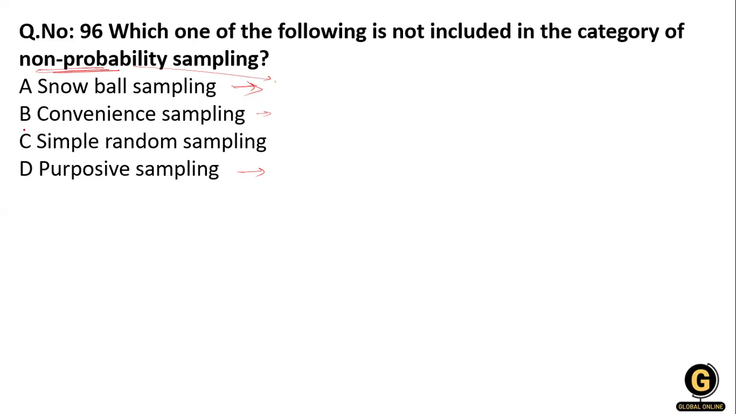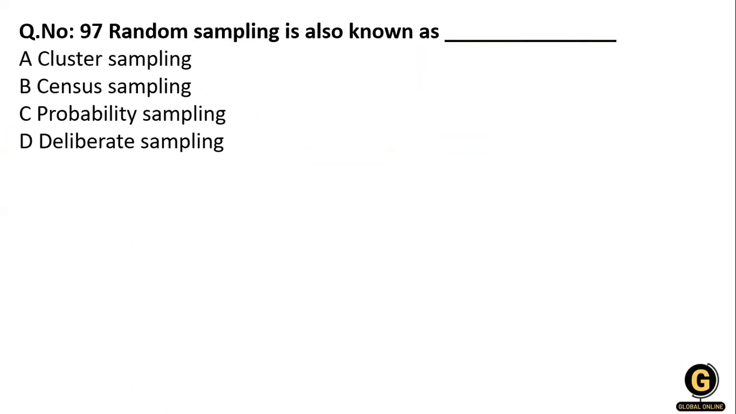So simple random sampling has randomness and no bias, so it is probability sampling. The question asks what is not included in the category of non-probability, which comes under the category of probability. So the answer is option C. Now, random sampling is also known as what? Cluster sampling, census sampling, probability sampling, or the derivative? We have already discussed it: it is probability sampling.